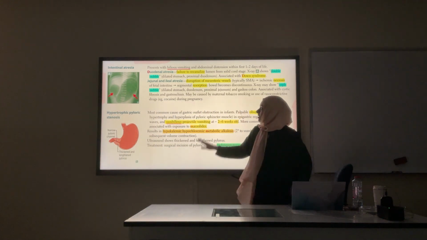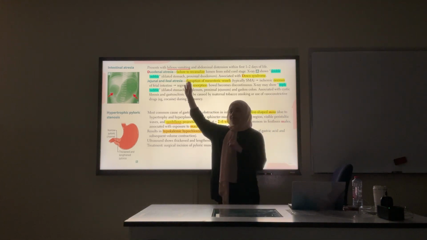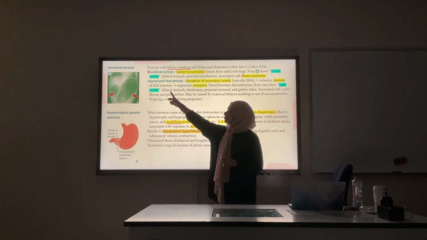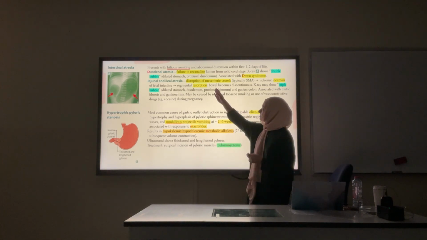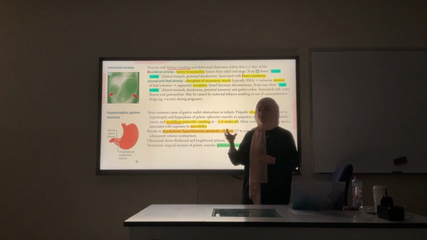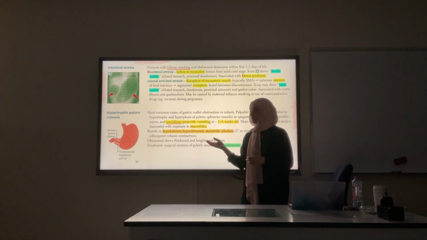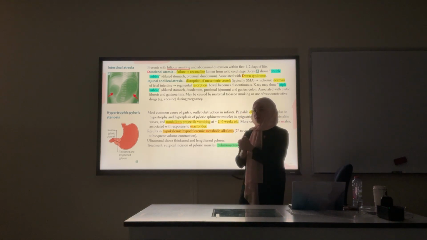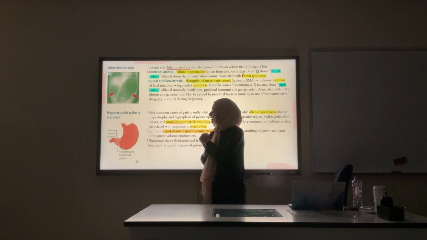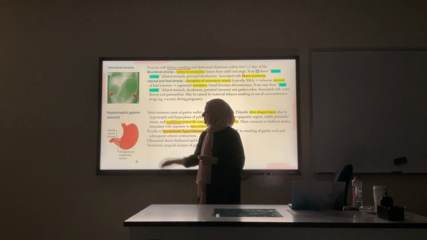The cause of duodenal atresia, as I said, is failure to recanalize, but jejunal and ileal atresia is because of the disruption of the mesenteric blood vessels. When there is disruption of these blood vessels, there will be necrosis in a part of the jejunum, maybe, or the ileum. The body will resorb it and it will block this way. So that's why we could feel this atresia.